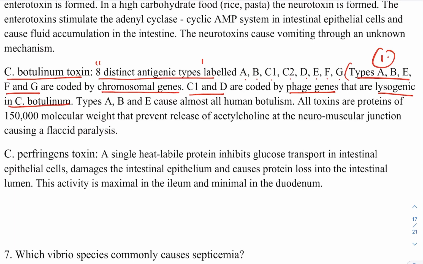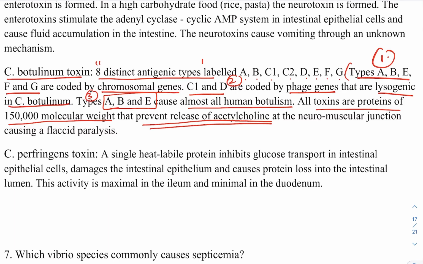Okay. Another important point, that is actually the second point here, and the third point here is this one, that types A, B, and E cause almost all human botulism. Okay, this particular one causes most of the human botulism episodes, A, B, and E. So in Hindi what you call it, ABE. So ABE causes most of the human botulism. All toxins are proteins of this particular molecular weight, that is 150,000. And what is the main action? You already know how botulinum acts.